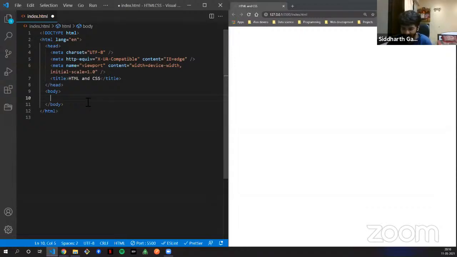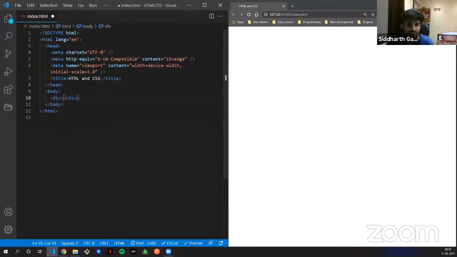What I'm doing here is I just write the HTML tag name and press tab. This is the shortcut method. You can also write it this way: put a less than symbol, then a greater than symbol. If you are new, you can try that too, because you get the hang of using it. But I'll just put in div and press tab, and that gives me this.